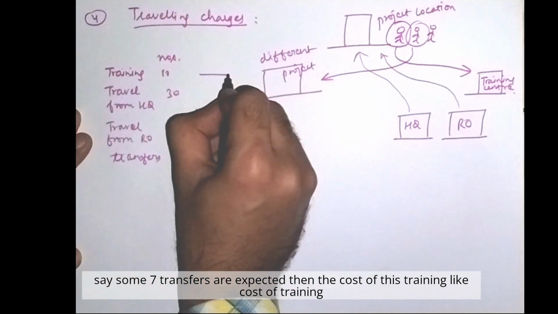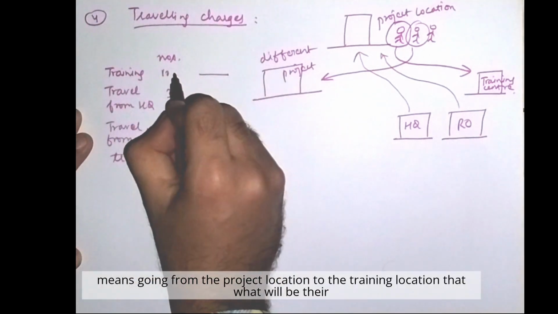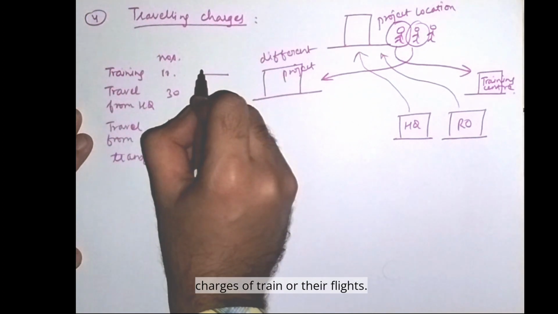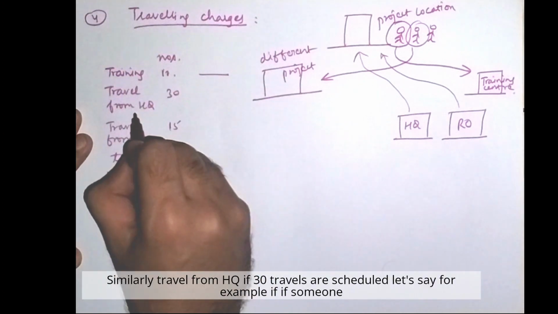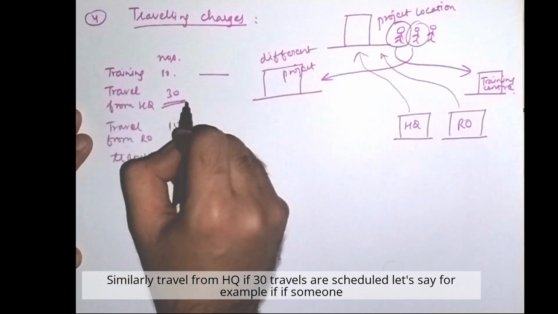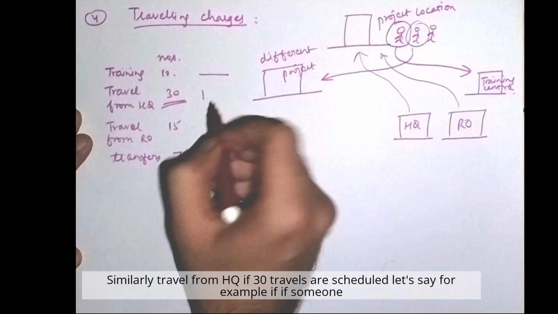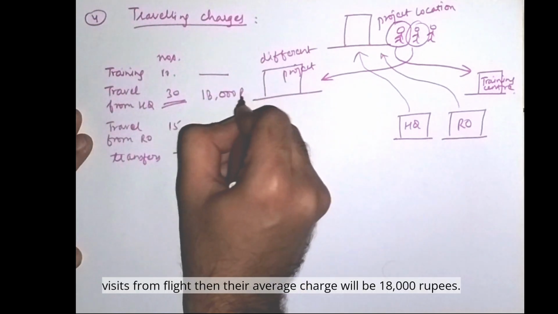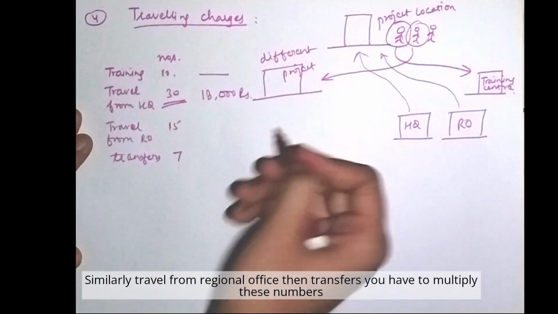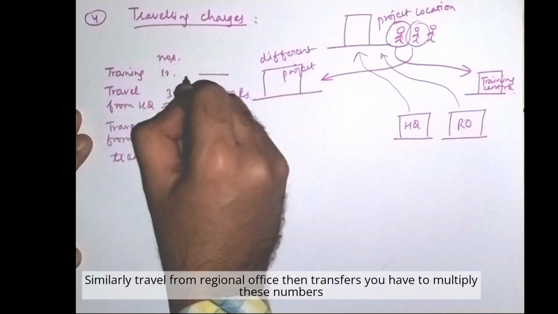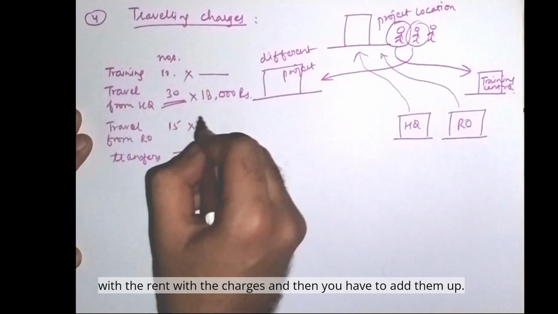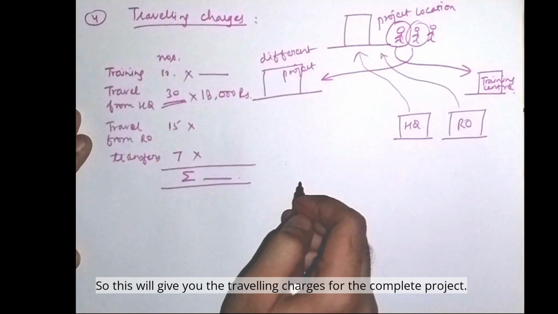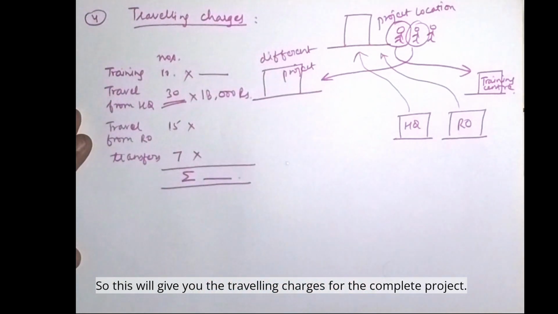Then the cost of training means going from the project location to the training location, what will be their charges of train or flights. Similarly, travel from HQ, if 30 travels are scheduled, let's say if someone visits by flight, then their average charge will be 18,000 rupees. Similarly, travel from regional office, then transfers, you have to multiply these numbers with the charges, and then you have to add them up. So this will give you the traveling charges for the complete project.